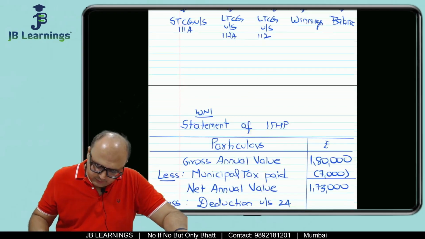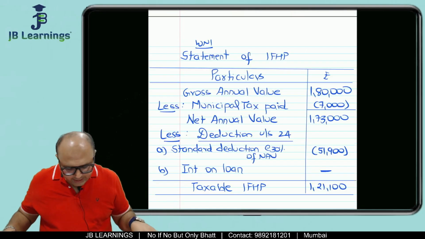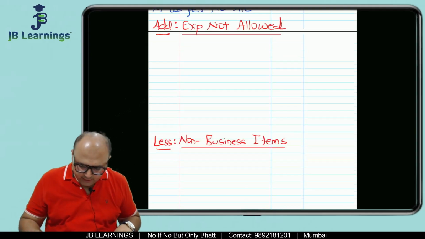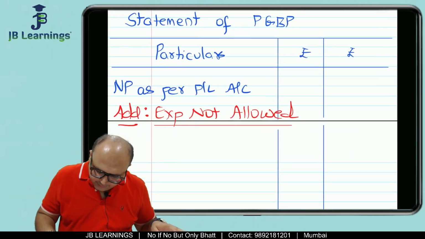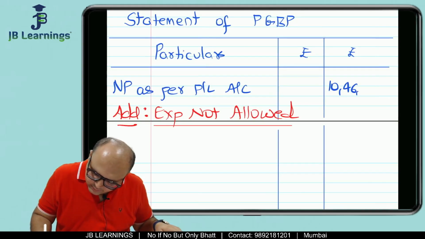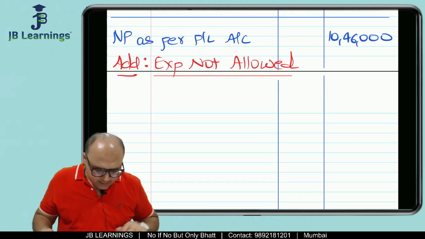Then we will do PGBP. All right. Now in PGBP, the net profit. So what I have done is I have also kept a printout so that we can solve the sum fast. The net profit which is given in the question is 10,46,000.